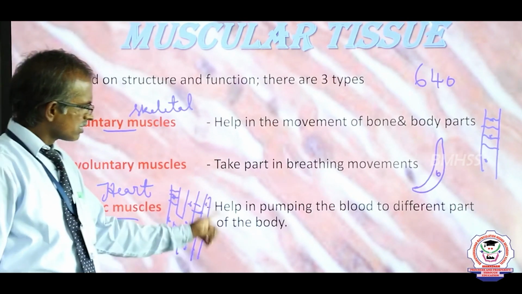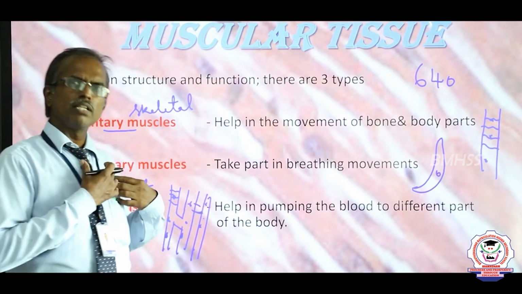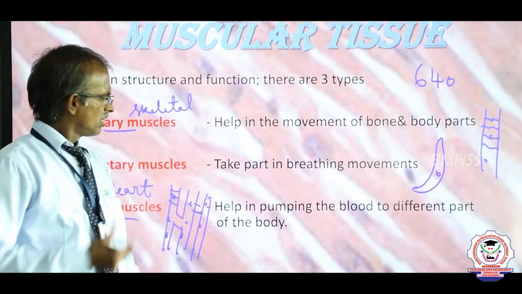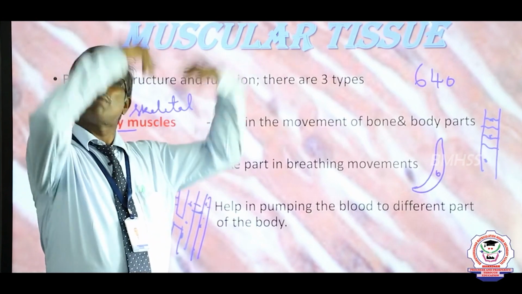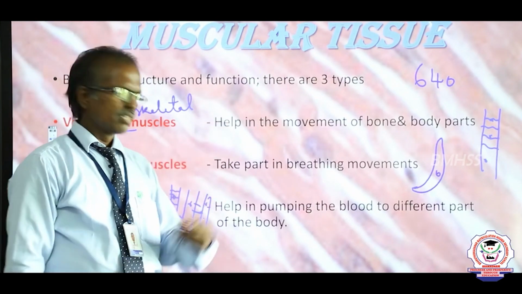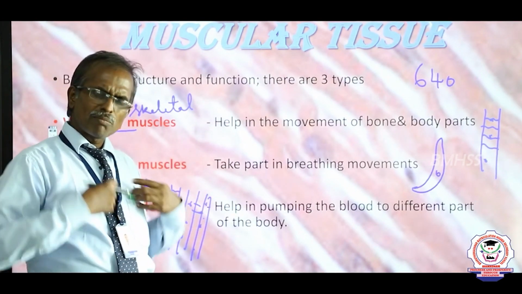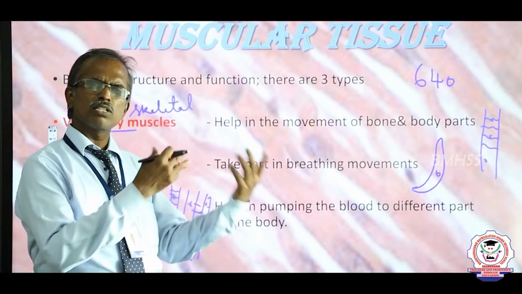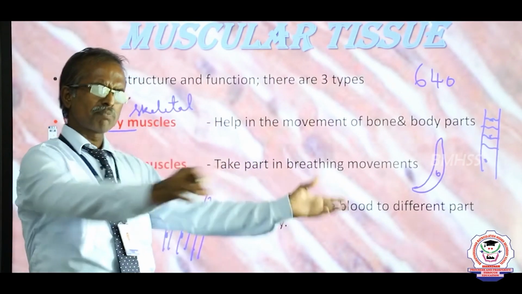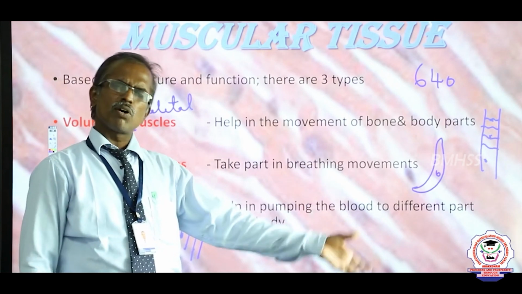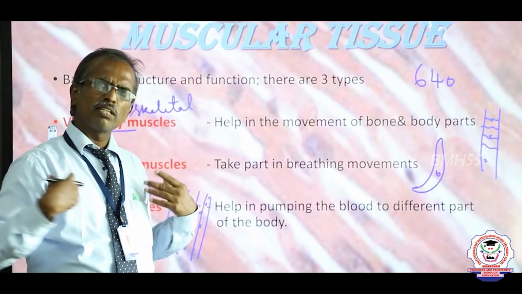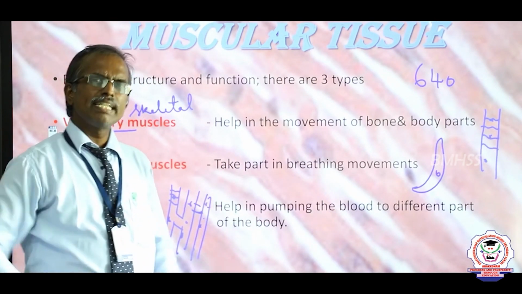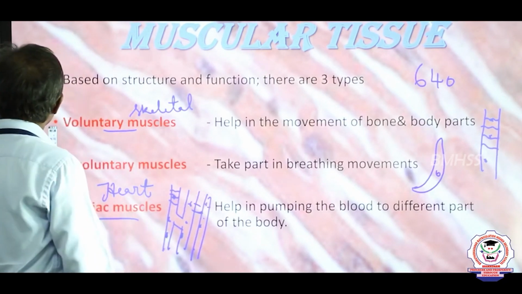We have much branched fibers. These muscles are found exclusively in the heart, which helps to pump and supply the blood to all parts of our body. The main function of blood is to carry the various nutrients, hormones and substances to all the parts of the body, and to collect wastes from the body and send them to the respective excretory organs. Okay.